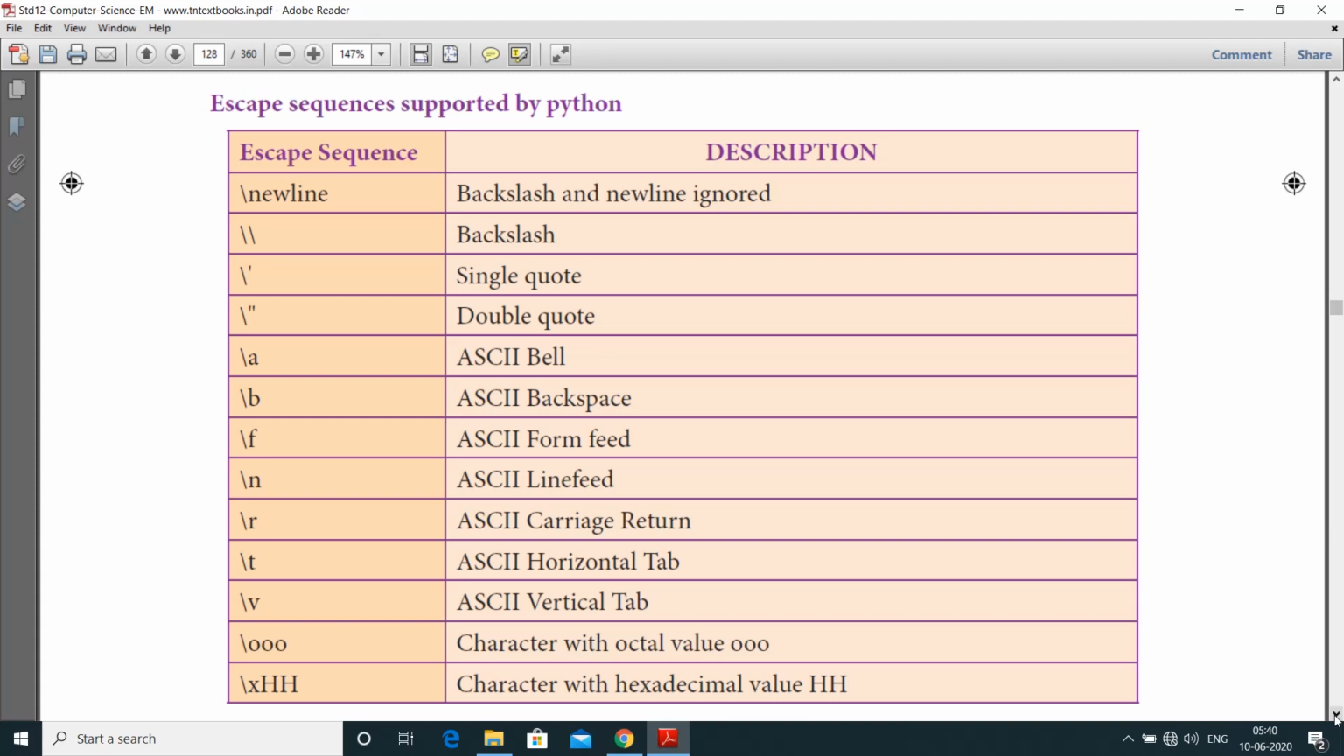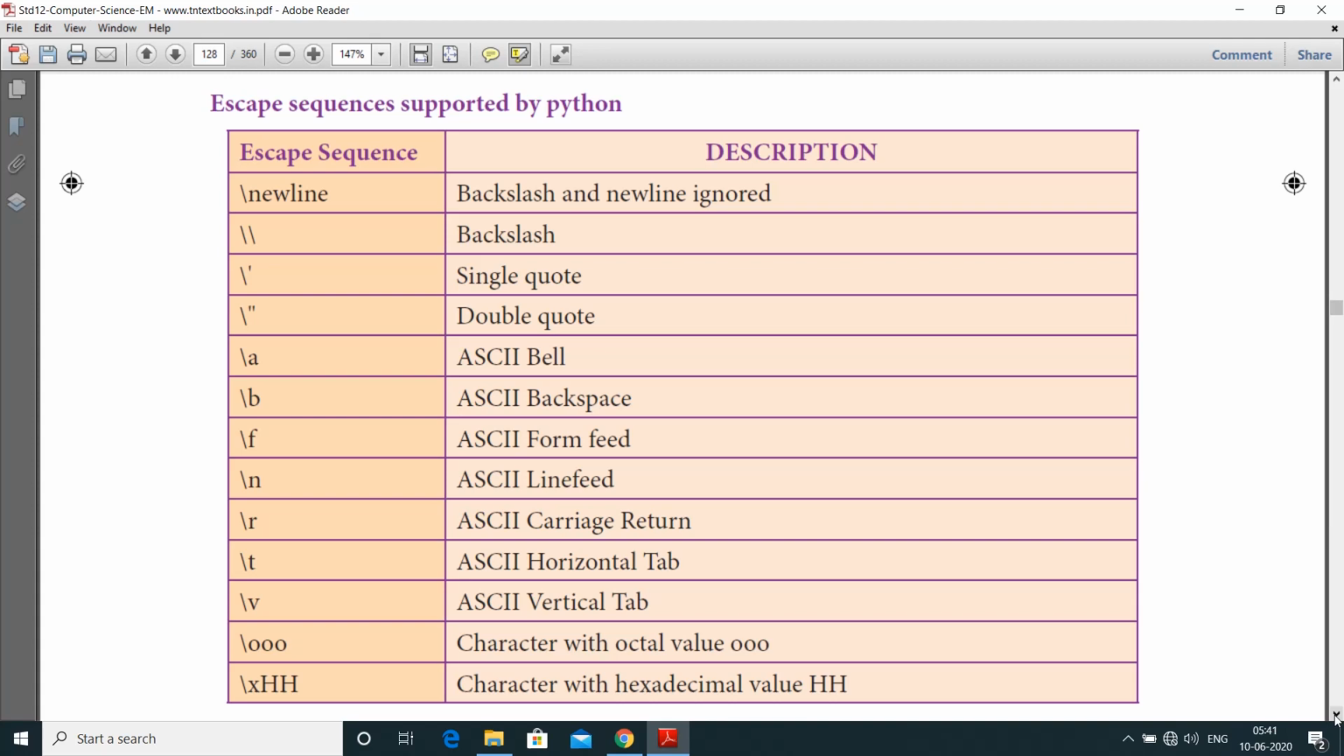Next one is slash f, ASCII form feed. It moves downward to the next page and acts as a page separator. Slash n, ASCII line feed, moves downward to the next line. Slash r, ASCII carriage return, returns to the beginning of the current line without advancing downward. Slash t, horizontal tab, by using the tab key. Slash v, ASCII vertical tab, is for printer mechanisms.